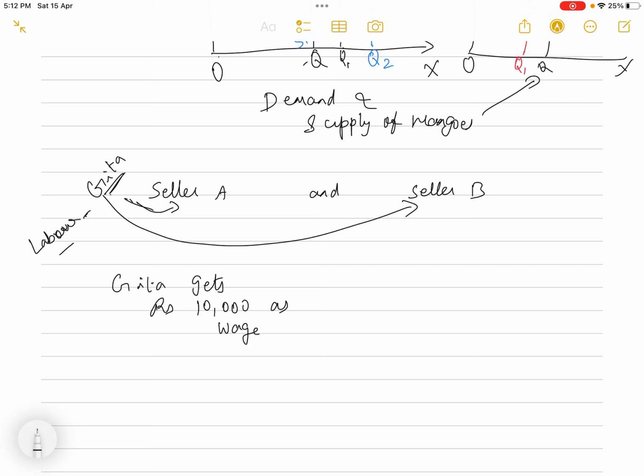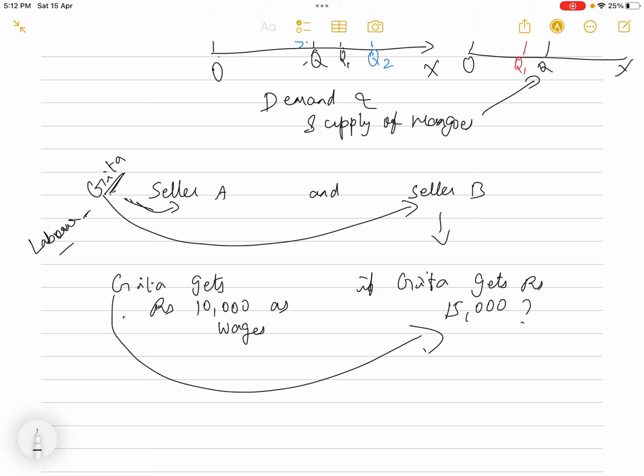Now what is happening? With seller A, Geeta gets rupees 10,000 as wages. And with seller B, if Geeta gets rupees 15,000, now what will Geeta do? She will shift, Geeta will automatically shift to seller B, isn't it? Because Geeta is getting more wages from seller B than from seller A.